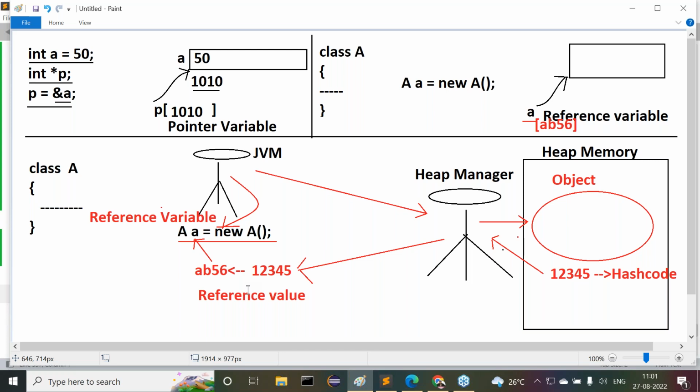So address location manipulations are not available in Java. So a reference variable is not the same as a pointer variable. A pointer variable is different, a reference variable is different. Even though it is referring to a block of memory, it is not storing an address location. It is storing the reference value of the object. So we can conclude pointer variables are different from reference variables, and pointer variables are not possible in Java.